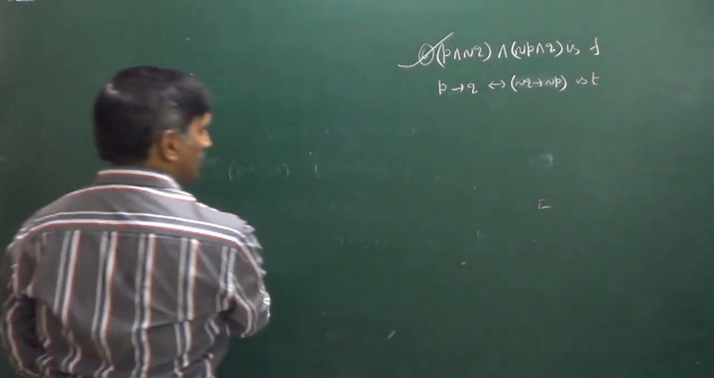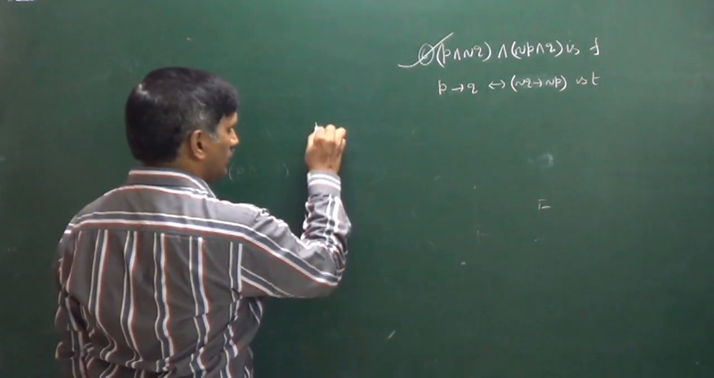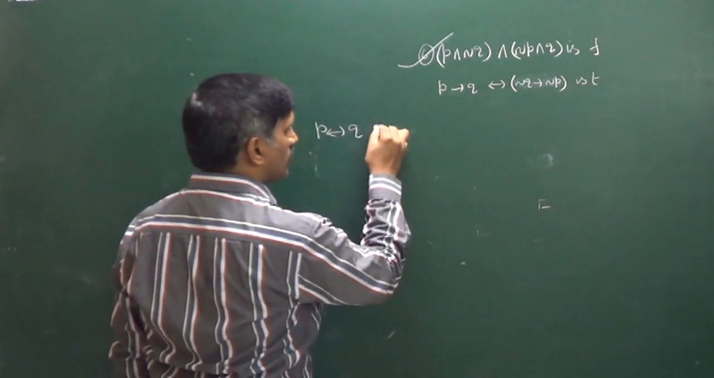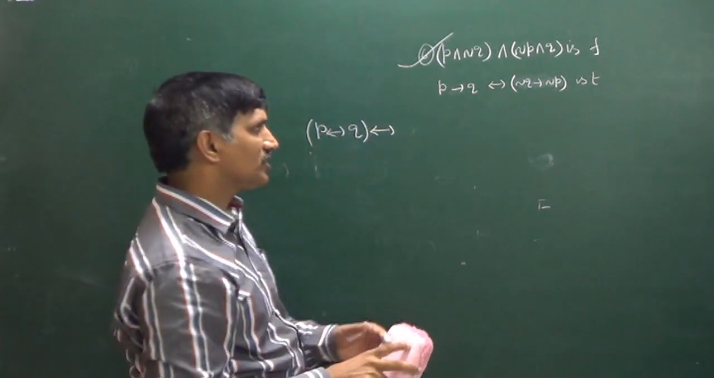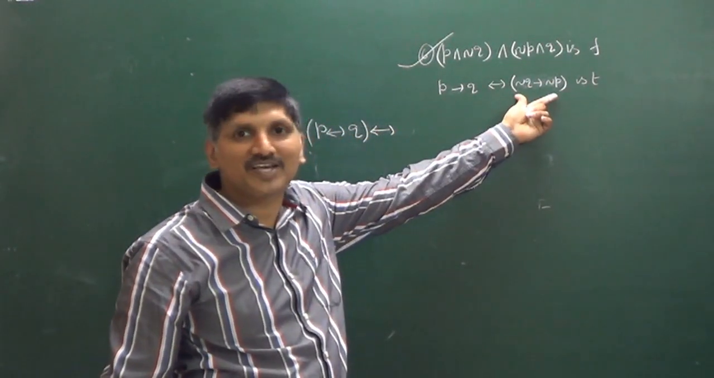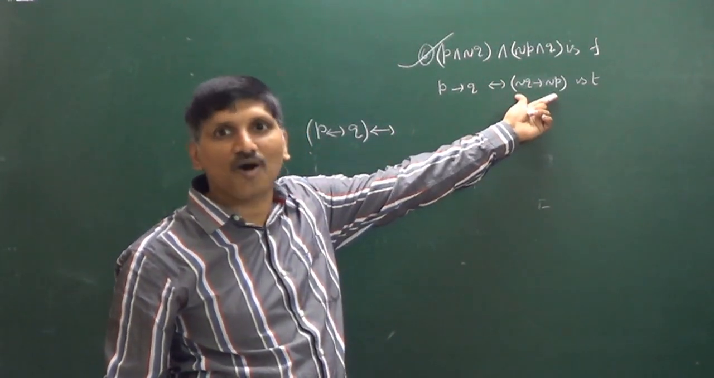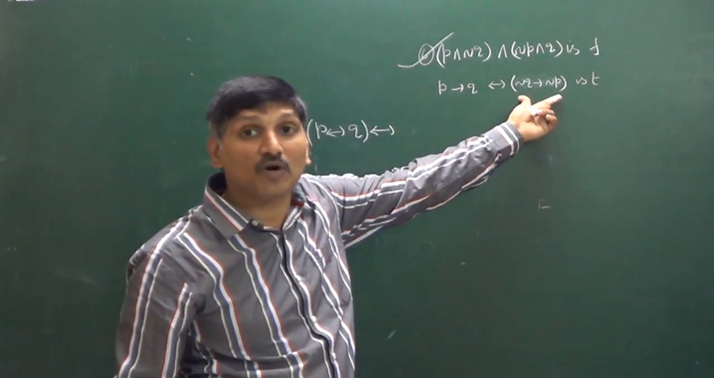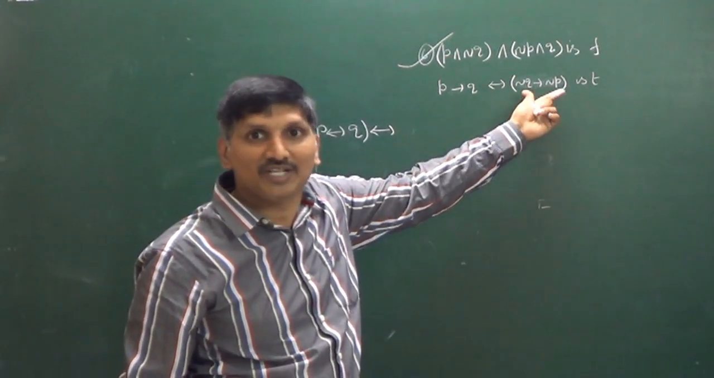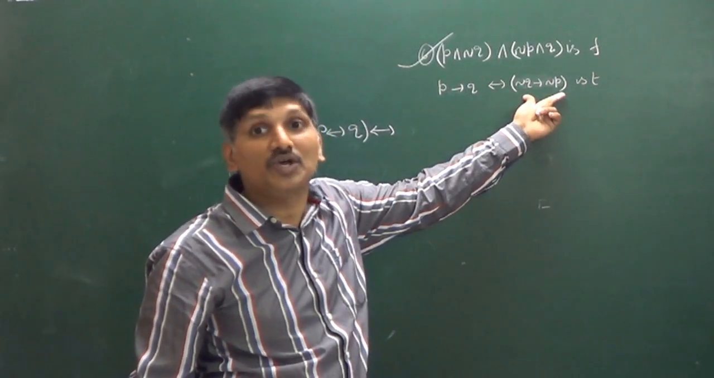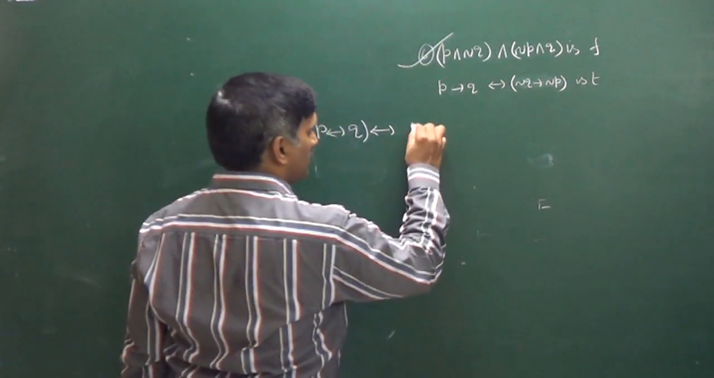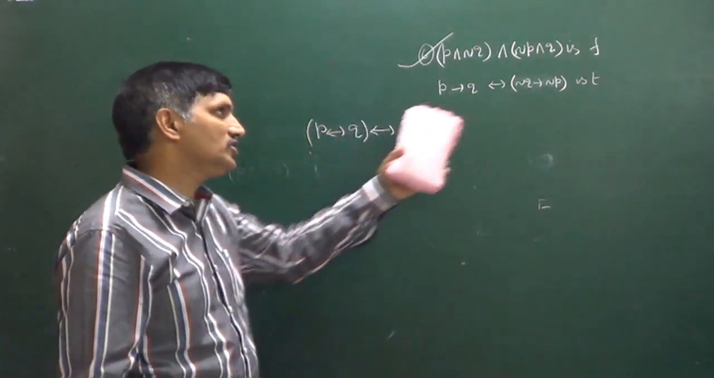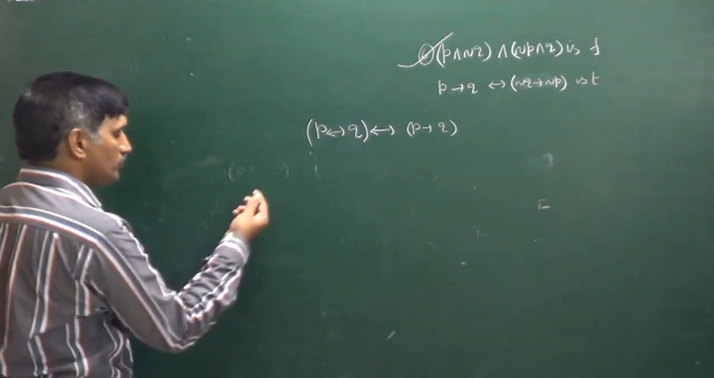What is the second statement saying? If you observe carefully, it is P implies Q if and only if negation Q implies negation P, which is the contrapositive of the statement P implies Q. That means it is logically equivalent to P implies Q. That's why we can write P implies Q. So he is saying this is a tautology, and both are the same.